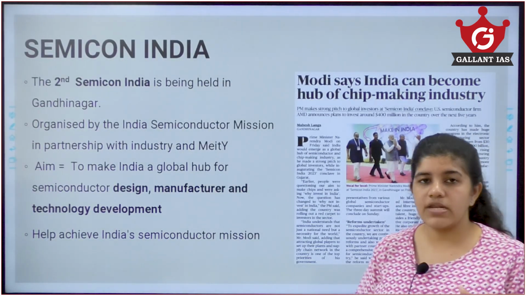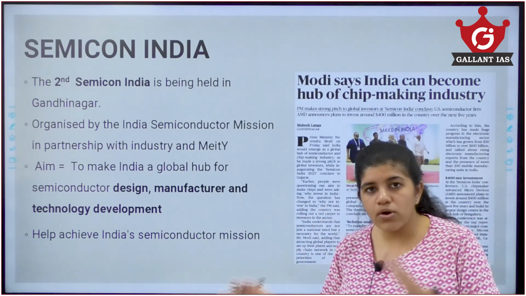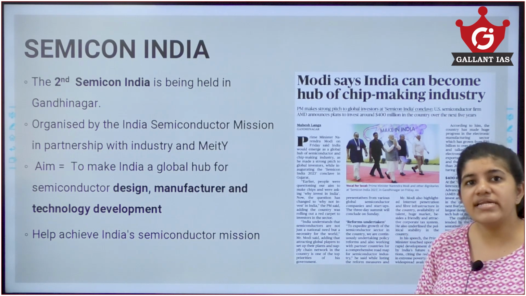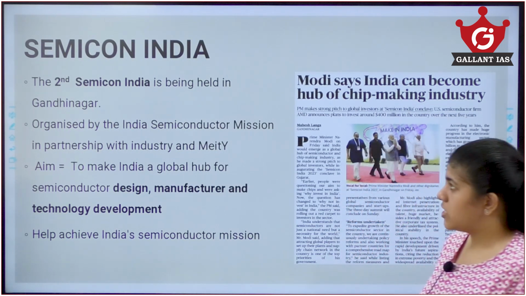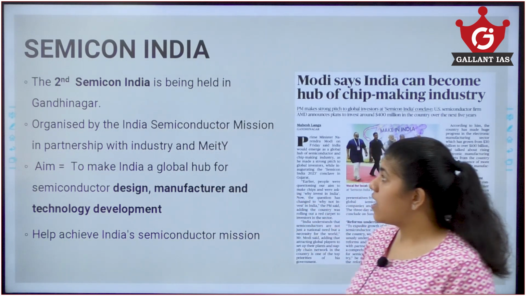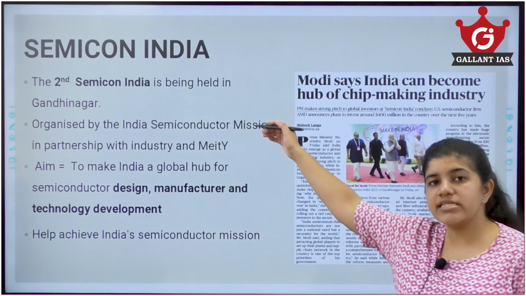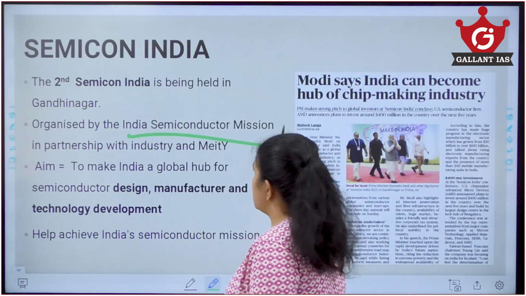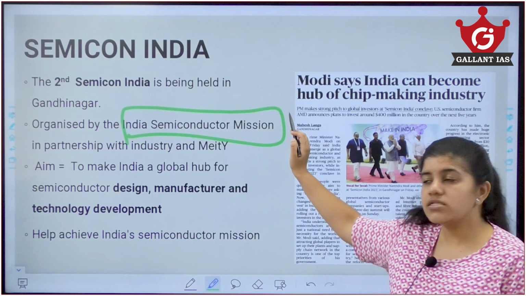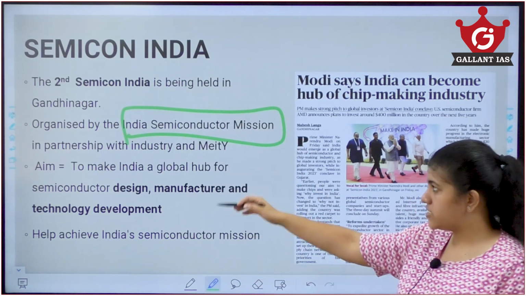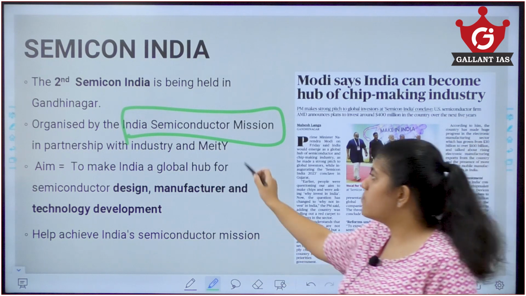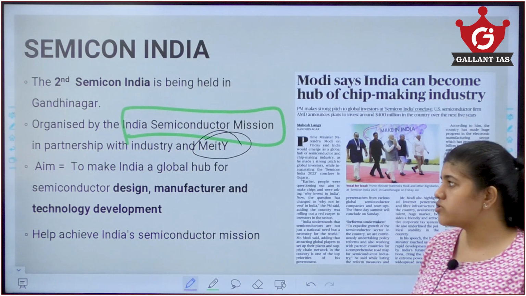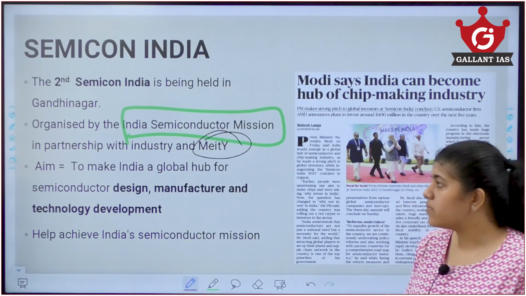Semicon India. This is a very important topic which we need to know about, the ongoing semiconductor mission in India. What is a semiconductor? What is the present global scenario? And why is India focusing on our semiconductor industry? Recently the second Semicon India summit was held in Gandhinagar, Gujarat. It was organized by the India Semiconductor Mission, an important key mission which you need to know, in partnership with other industries formulating semiconductors and our Ministry of Electronics and IT. The aim was to make India a global hub for semiconductors.